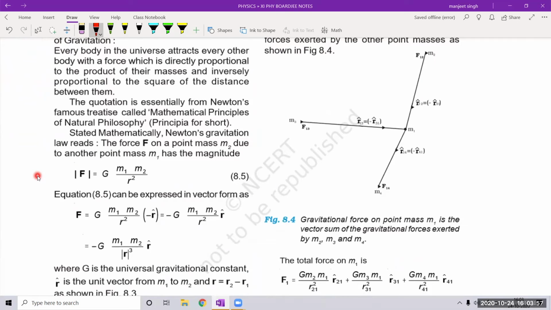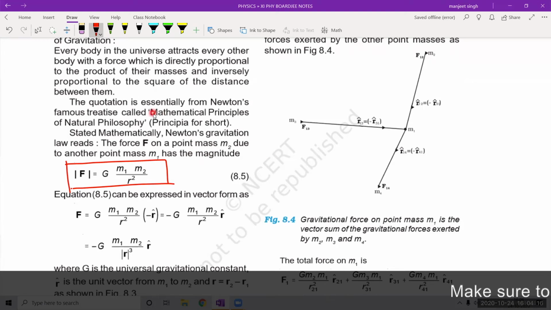Now next, we will be studying what Newton's law is, the scalar form of Newton's law. So you see, the scalar form of Newton's law is given here: F is equal to G m1 m2 upon R square. For what thing is it?